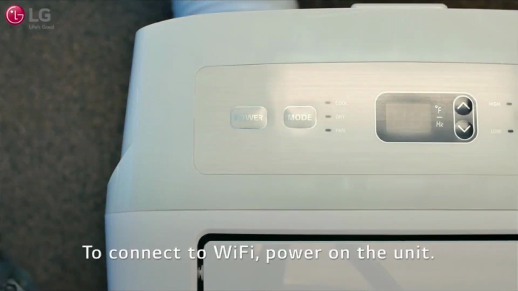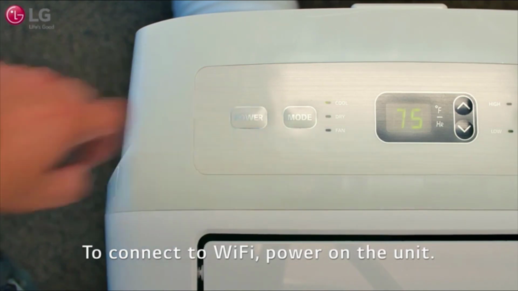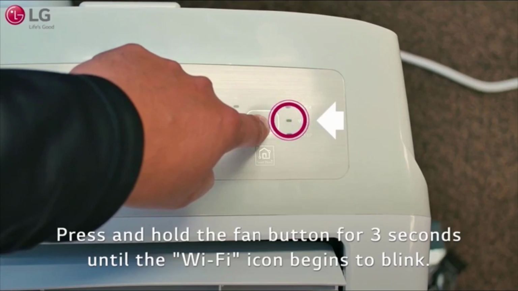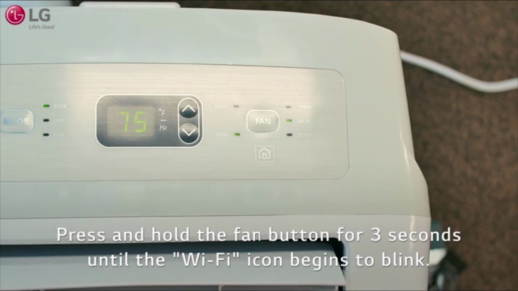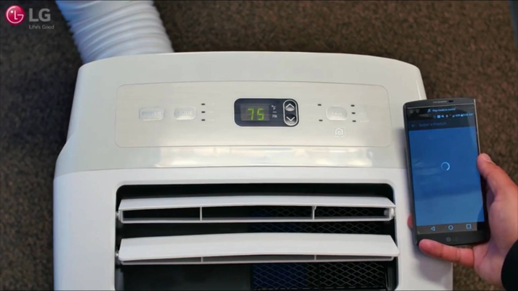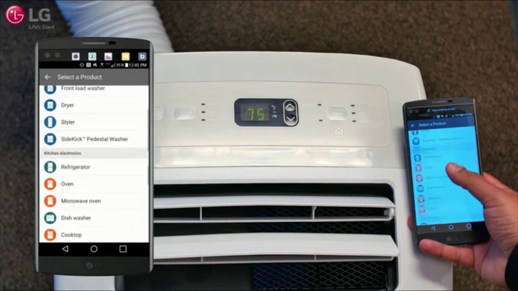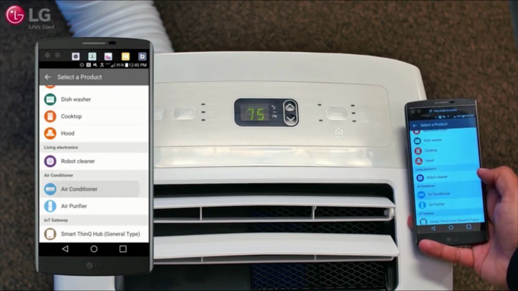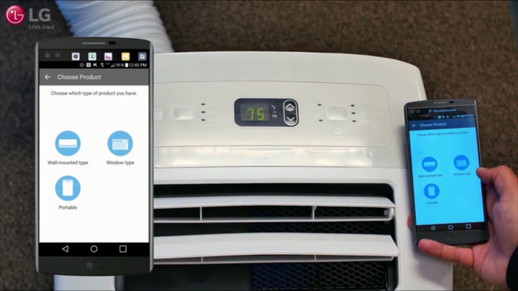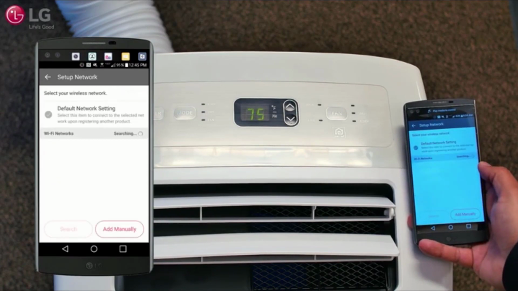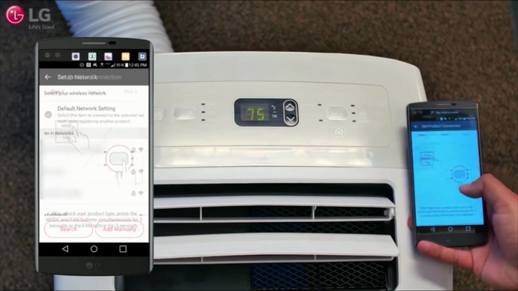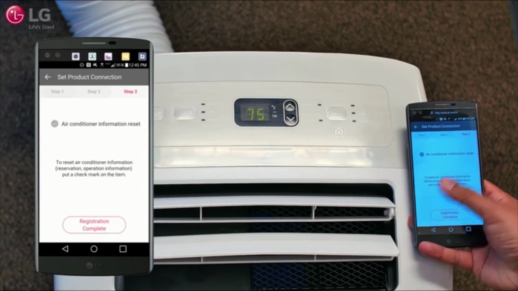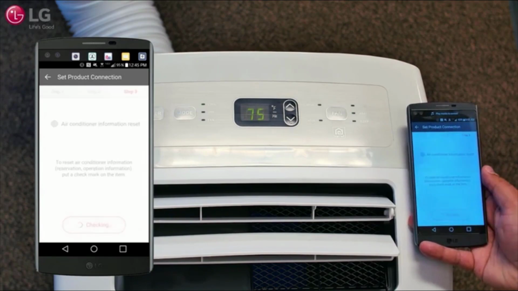To connect the portable air conditioner to your Wi-Fi network, power on the unit, and press and hold the fan button for 3 seconds until the Wi-Fi icon begins to blink. Select Register. Then select air conditioner from the list of available smart appliances. Then select Portable. Follow the instructions on the smartphone to register the unit and connect it to your home Wi-Fi network. Proceed to step 3 on the app and press Registration Complete.